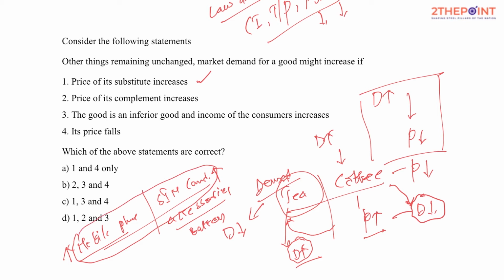And henceforth, what happens when the price of complementary goods rises? The demand for that corresponding good, the other good, happens to decrease. Henceforth this might not be the right option.